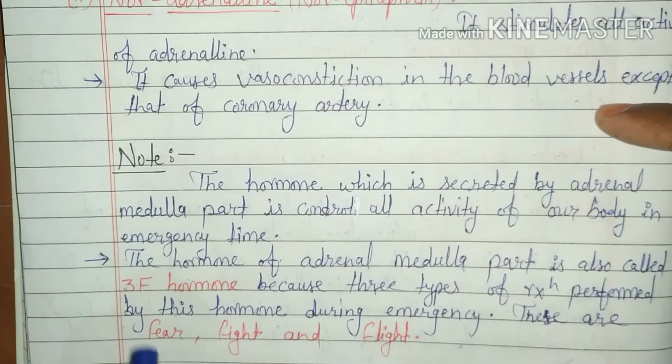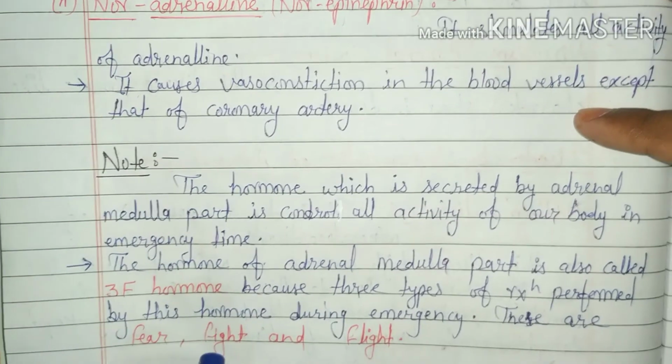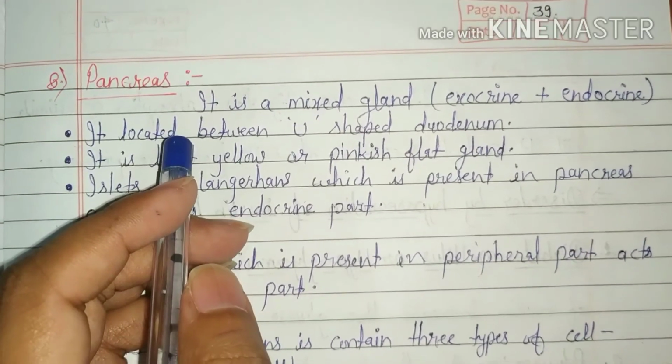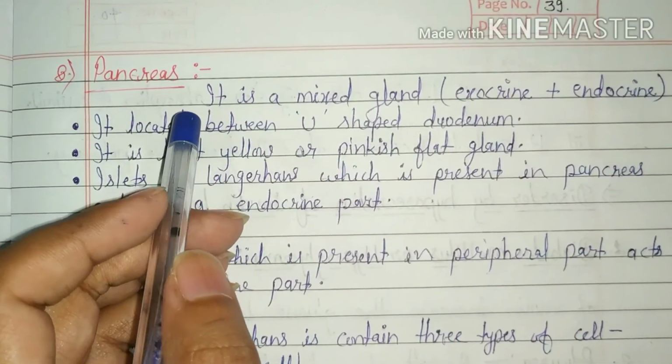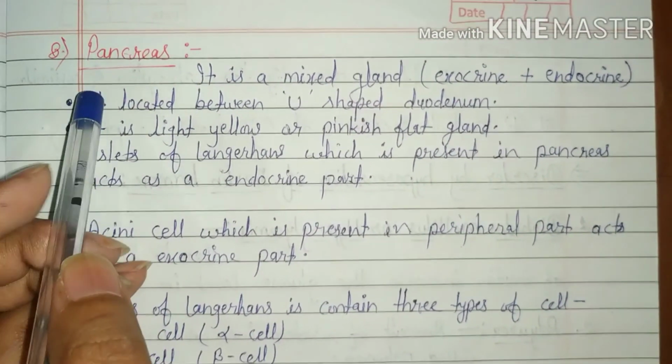Fear appears due to medulla hormones. Fight and flight appear due to epinephrine and norepinephrine hormones. So, the adrenal gland is also called the 3F gland.